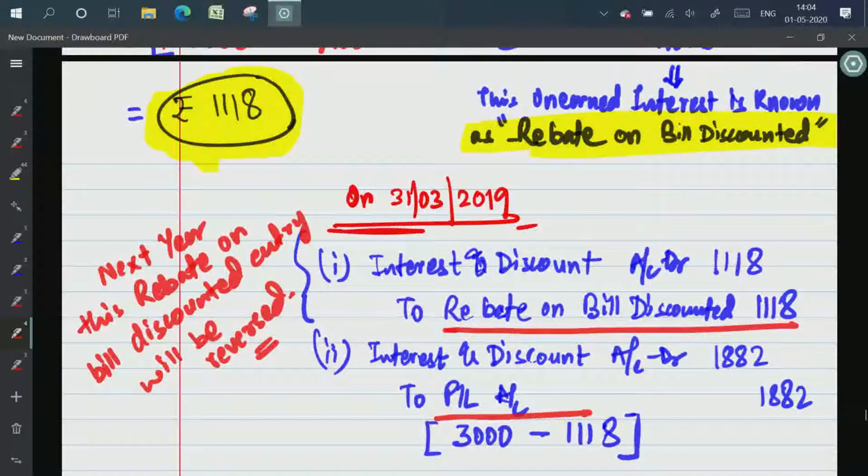Absolutely fine with everyone, right? So, rebate on bill discounted. First question: interest oblique.